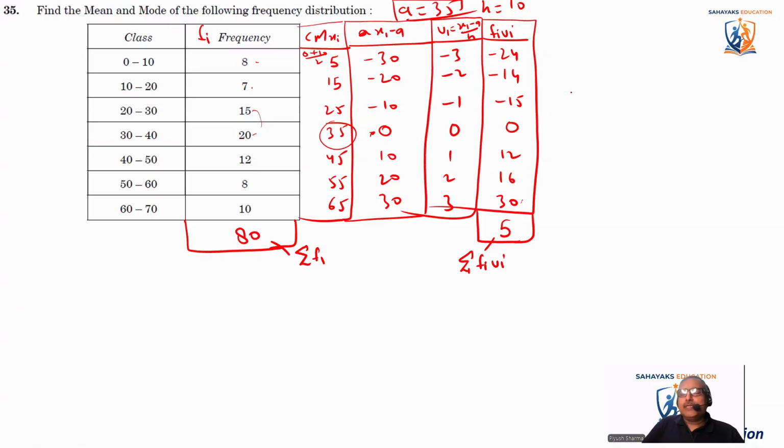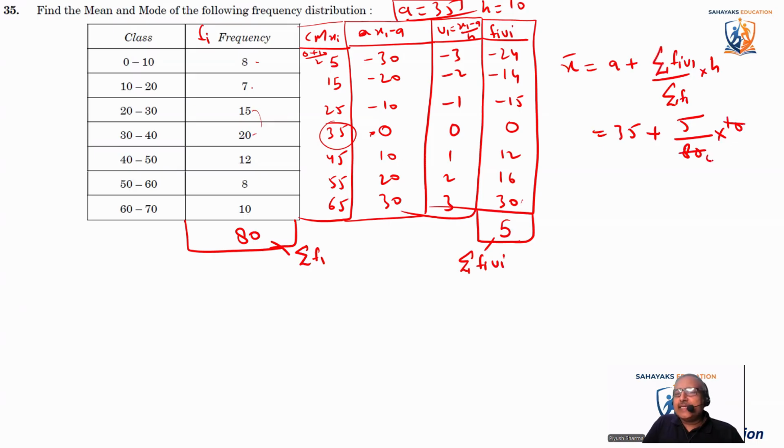Now what's the formula for X bar? X bar is equal to A plus sigma fi ui divided by sigma fi, multiplied by h. The assumed mean we consider as 35, plus sigma fi ui is 5, divided by 80, into h which was 10.